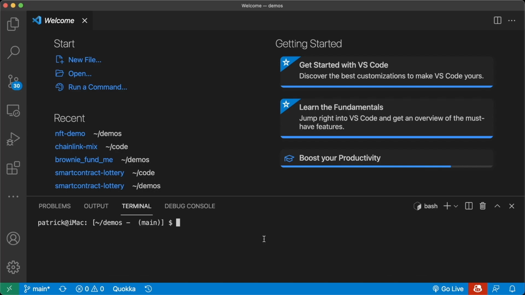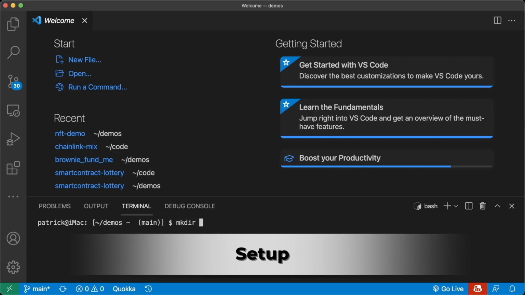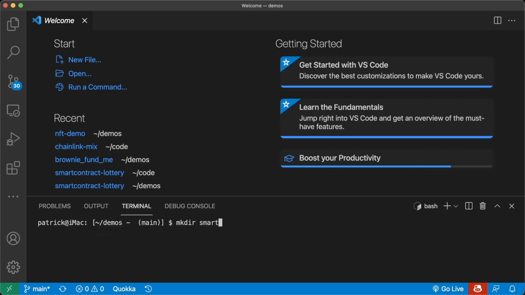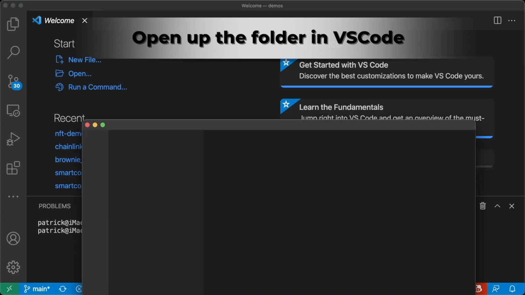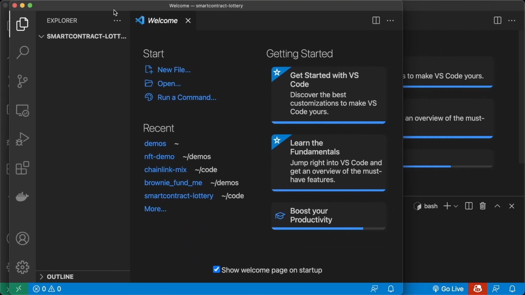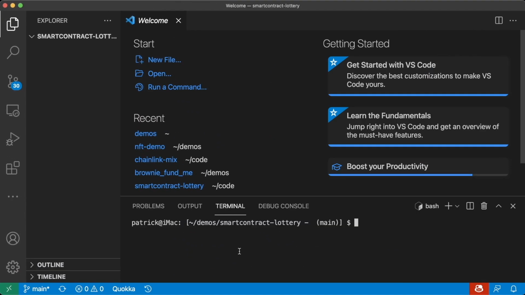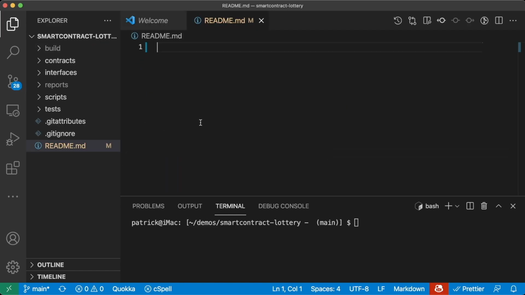And let's get started. So first, of course, we're going to make a new directory. We'll call it smart contract lottery. CD into smart contract lottery, and then open that folder. And great, we are now in our lottery application. So let's go ahead and start a new project. Brownie init, we've got our project here. Now let's create a quick readme.md to explain what we're going to be trying to do here.